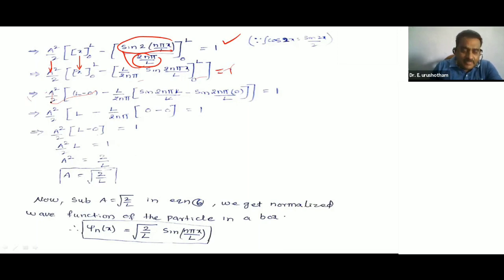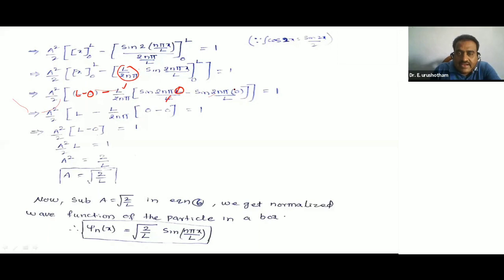So this is A square by 2. Substituting the limits, upper limit L minus lower limit 0 as it is, minus this as it is. So substituting upper limit, sine 2n pi by L at the place of x, this is L. So this L all divided by L gets cancelled, minus lower limit sine 2n pi by L into, at the place of x 0, is equal to 1.